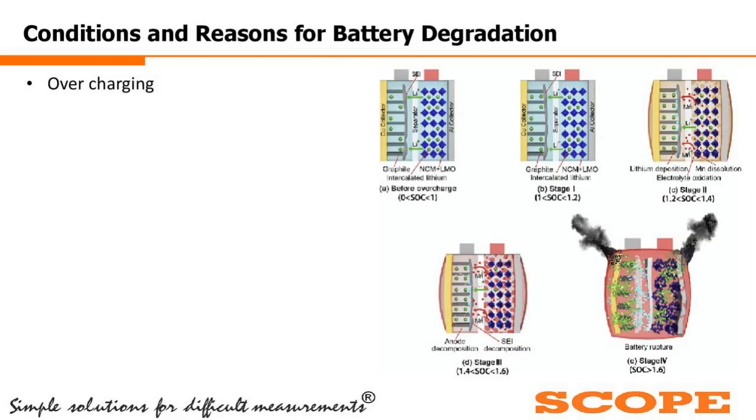Now, beyond that, if overcharging happens, the SOC, that is the state of charge, will increase further. If it increases further, then some lithium deposition will start to happen. I'm taking the example of the lithium-ion battery. And beyond that, the SOC goes into the range of 1.4 to 1.6. In this range, the anode and the cathode decomposition will start to happen. And beyond that, the blast or the electrical failure of the battery will happen. So this is the condition of overcharging.